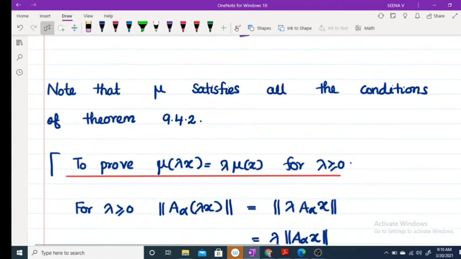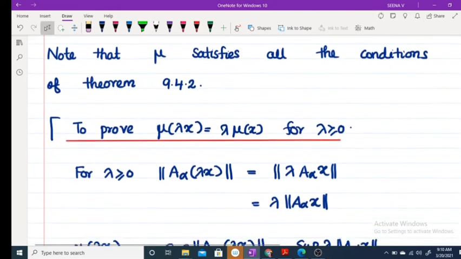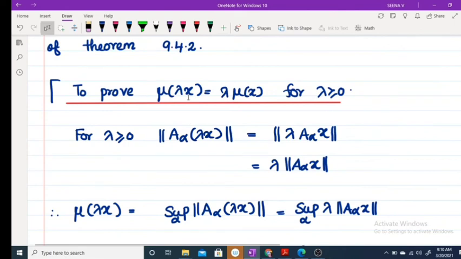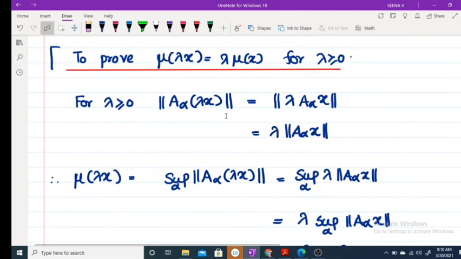Now, the next statement is mu satisfies all the conditions of theorem 9.4.2. First we have to prove mu of lambda x equals lambda into mu of x for any lambda greater than or equal to 0. For lambda greater than or equal to 0, since A_alpha is linear, norm of A_alpha of lambda x is equal to lambda into norm of A_alpha x.